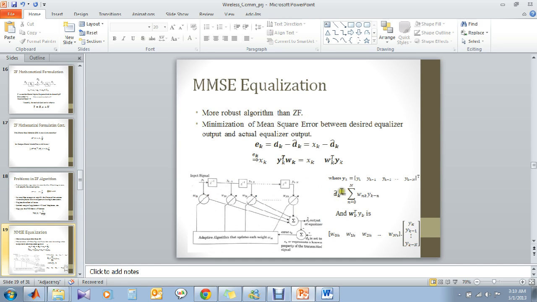But what MMSE does is, it is better in the sense that it takes the statistical cost function and minimizes it with respect to a weight vector. What happens is, it takes the difference and it tries to minimize the difference, which is the error, which is the cost function.